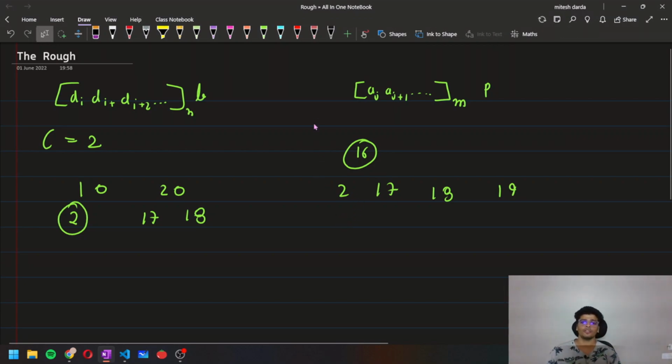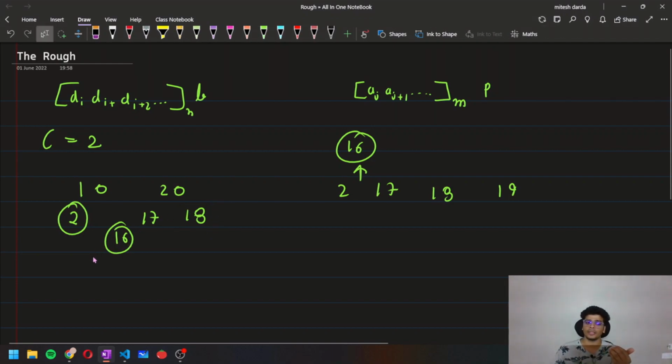Another condition is that we cannot arrive at the same time as some other person. So if we arrive at time 16, that means we can board the bus with departure time 20, and then 18 will not get on that bus. So this is the maximum possible answer.